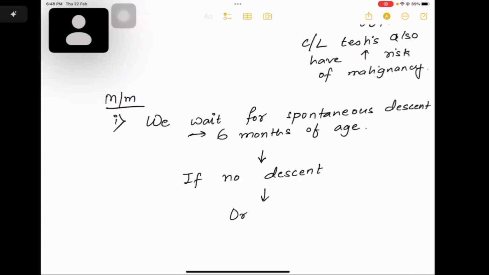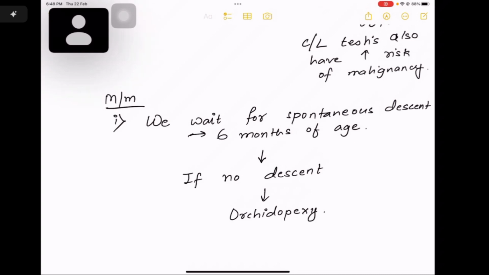And the risk of malignancy is highest in intra-abdominal undescended testis. Now, the contralateral testis can also show the increased risk of malignancy, right? These are the complications of testicular descent failure.